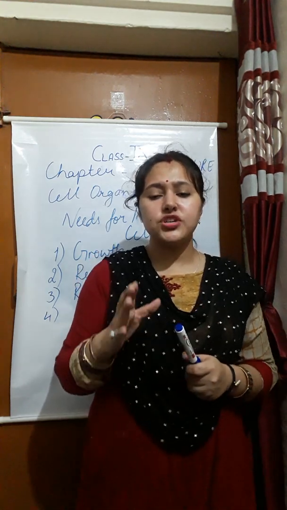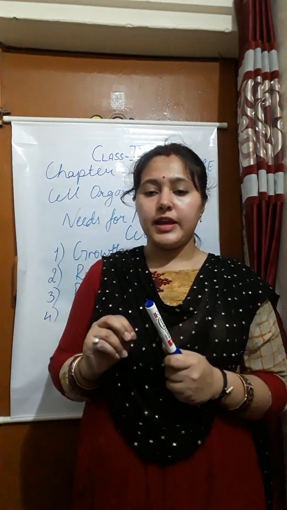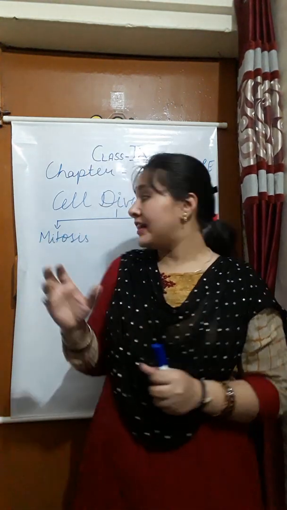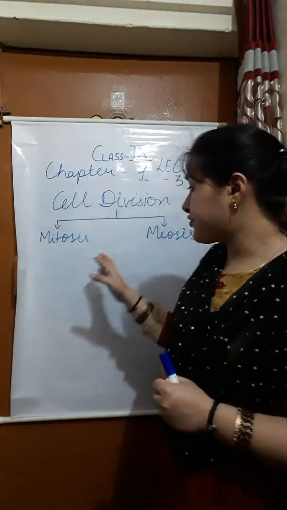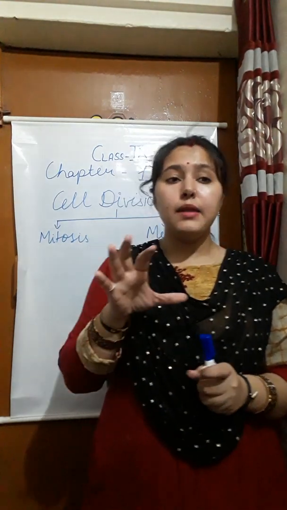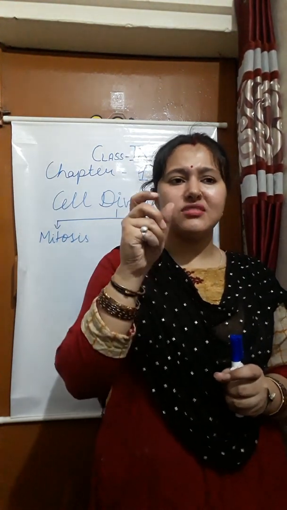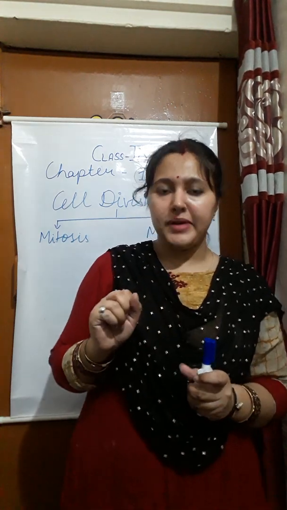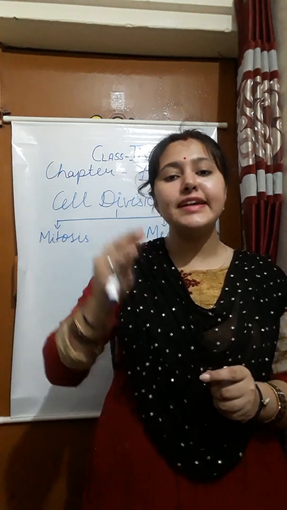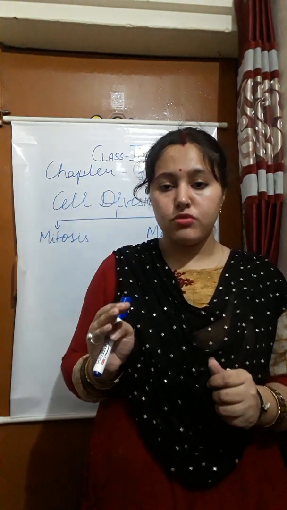Now cell division is of two types, called mitosis and meiosis. In mitosis, mito means thread, referring to the chromatin material. In meiosis, what happens? It is a reduction division producing the gametes.